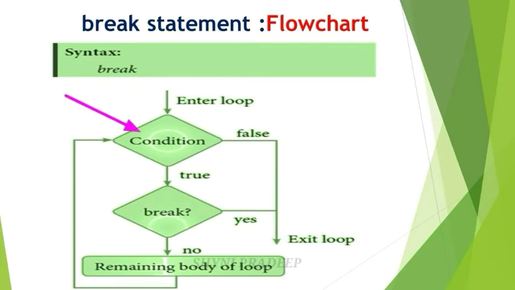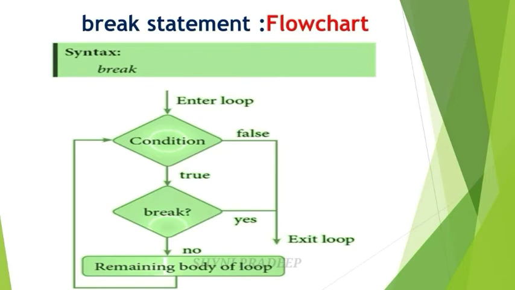Again, if the condition is true, again check the break statement condition. If that condition is also false, again execute the body of the loop. Again do the same process until the loop condition becomes false. Okay. In this break statement, there will be one condition. If that condition is evaluated as true, then the loop will be terminated. Okay. And you cannot continue the loop until you reach the last value.